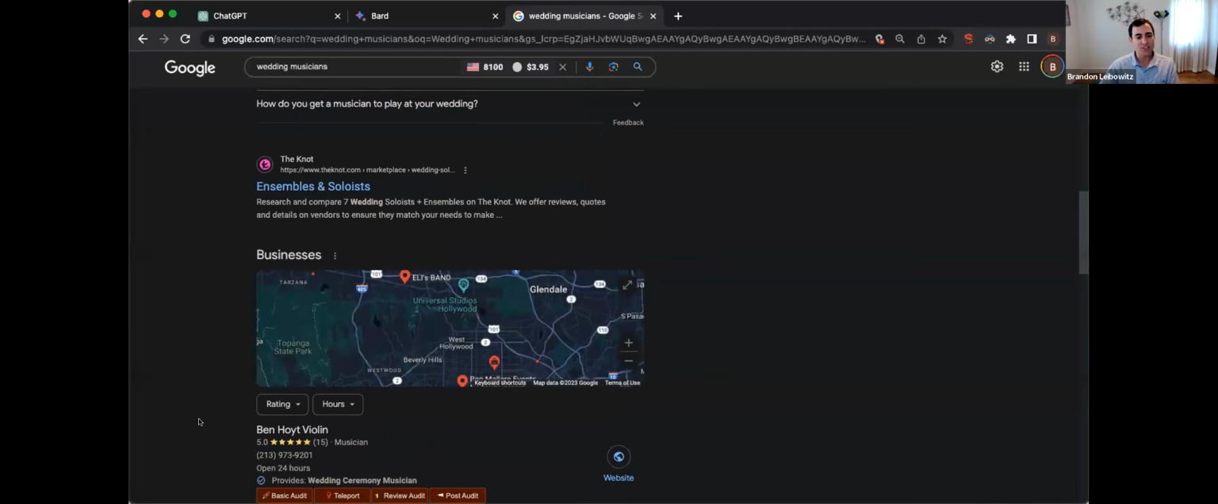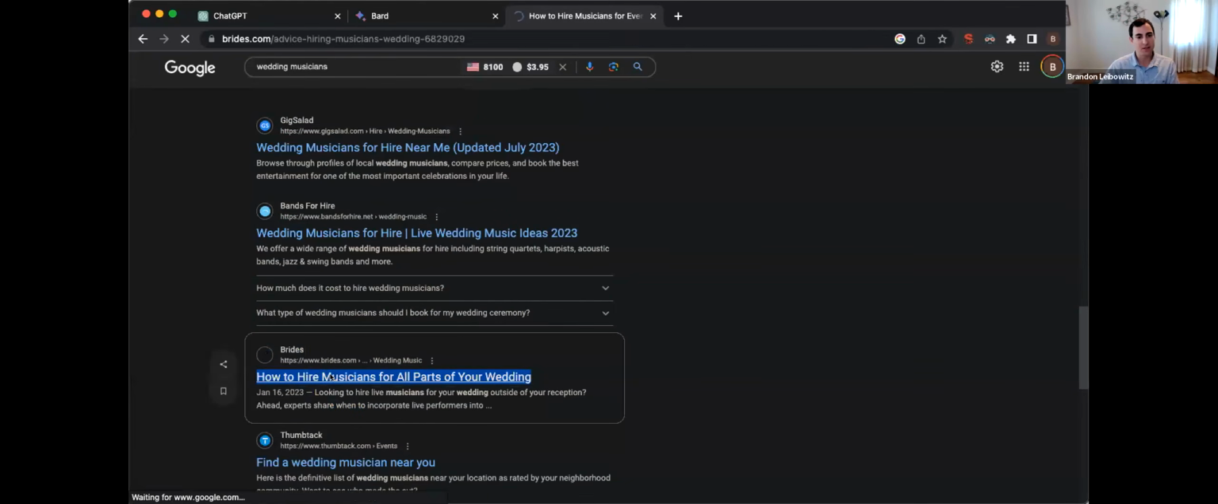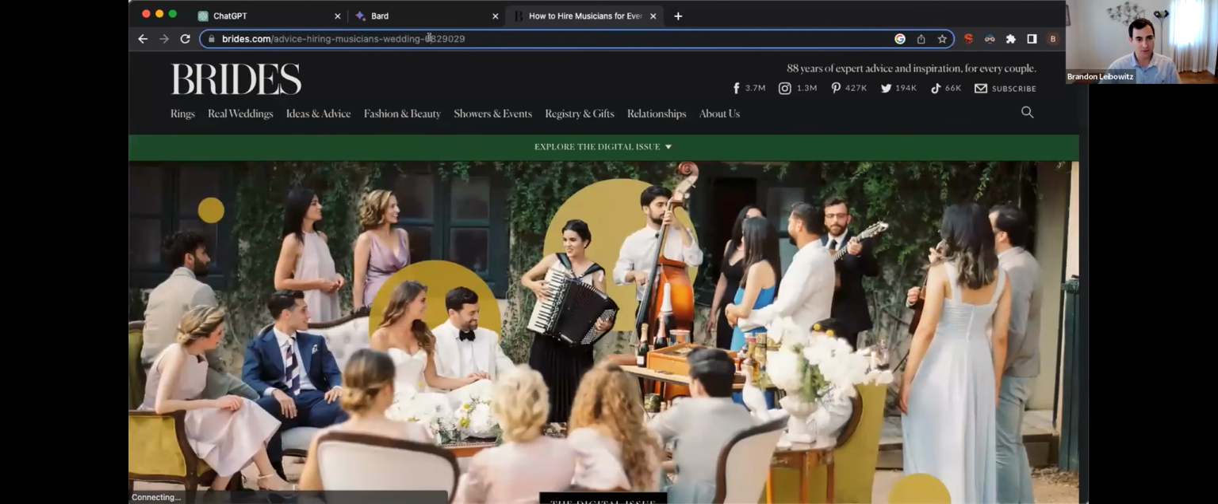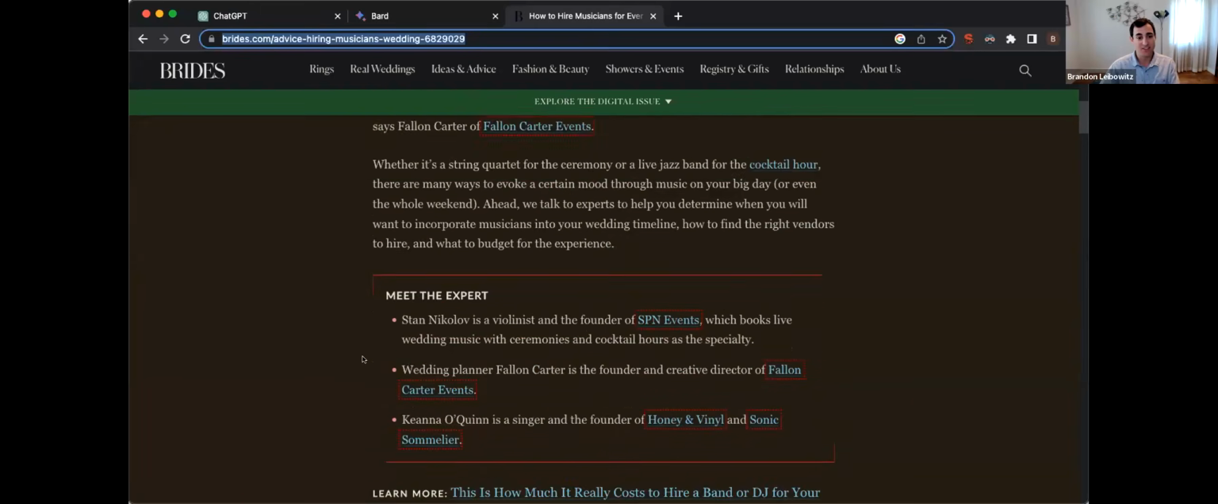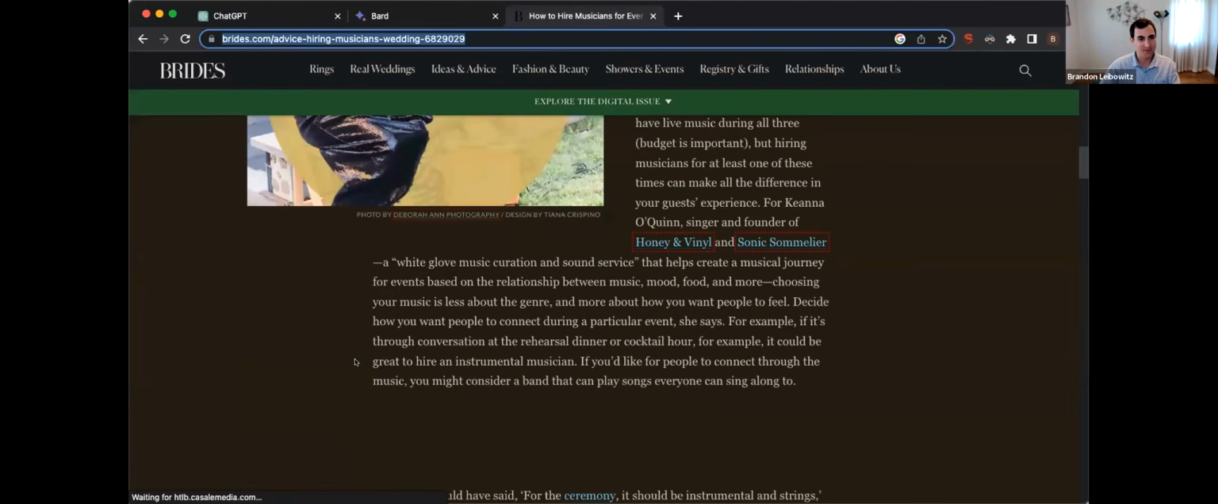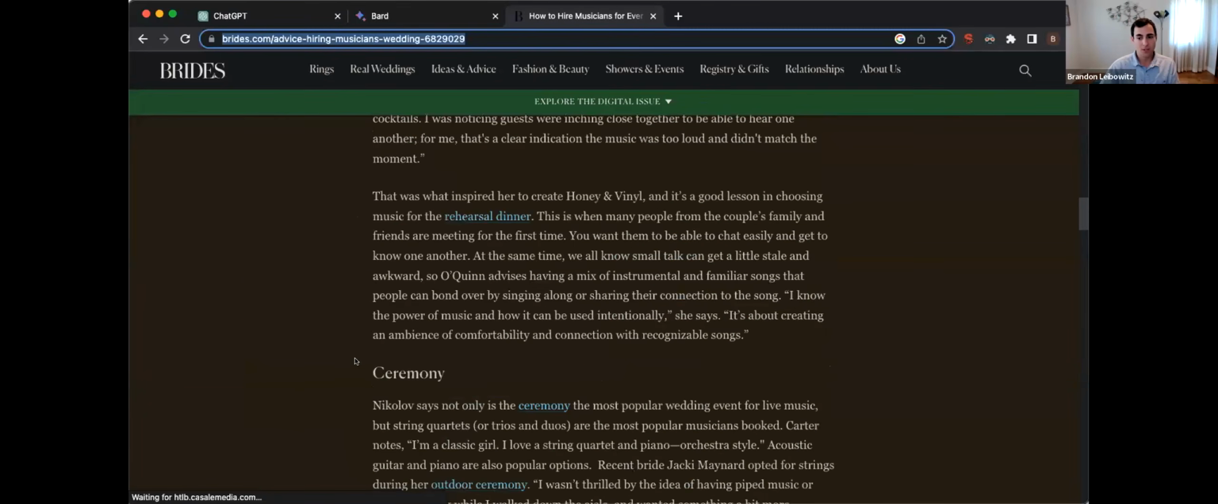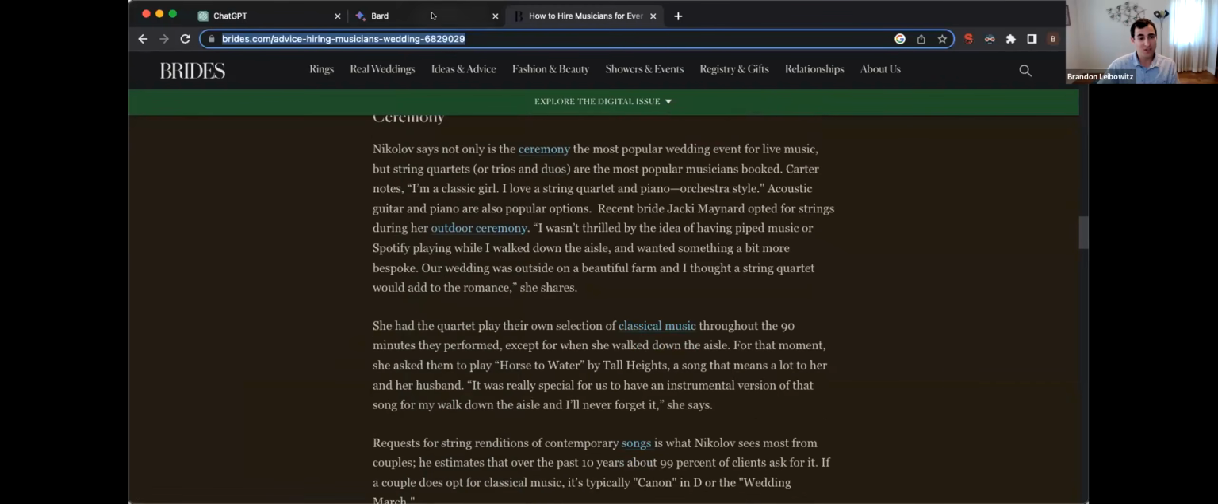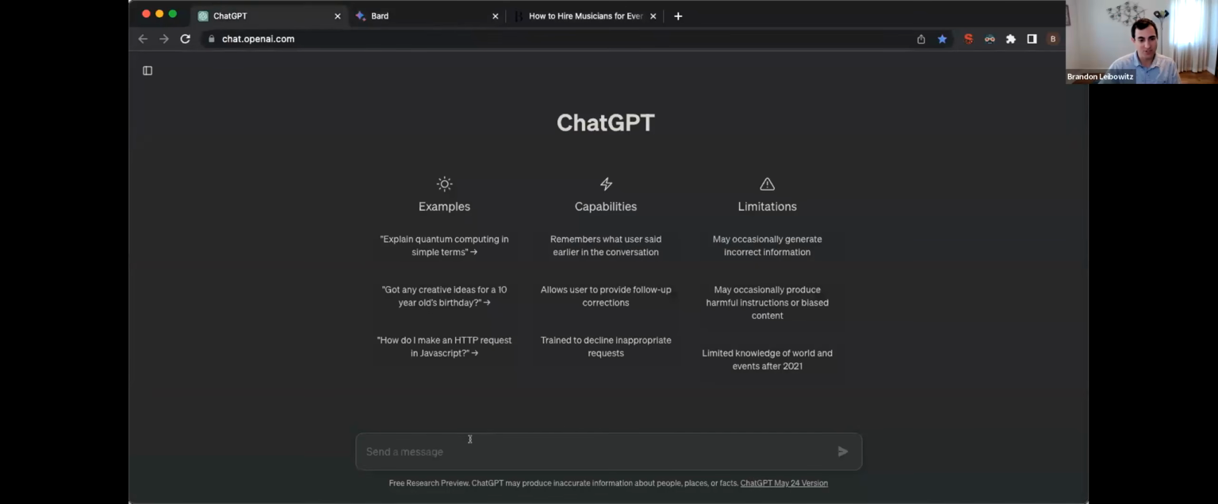But let's just open up one of these pages, and using ChatGPT or Bard, I could say, can you tell me what keywords this page is targeting? Because this page ranks on that first page of Google for wedding musicians. Let's see what other keywords it ranks for. So we could try it out on ChatGPT and see if it pops up. What keywords does this page rank for?